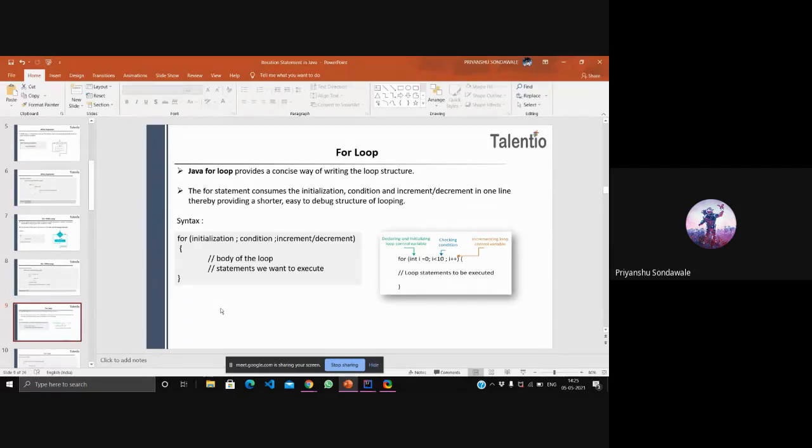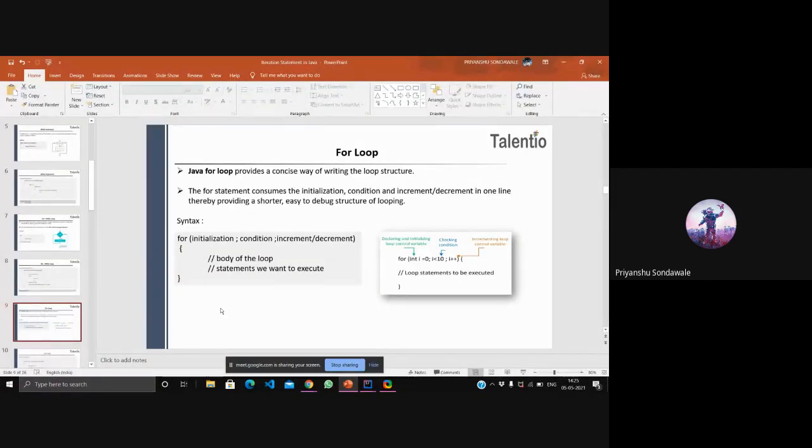Let me tell you one thing: this for loop and while loop serve the same purpose. They have only one purpose, which is iteration. These are nothing but the same, they just differ in the syntax.